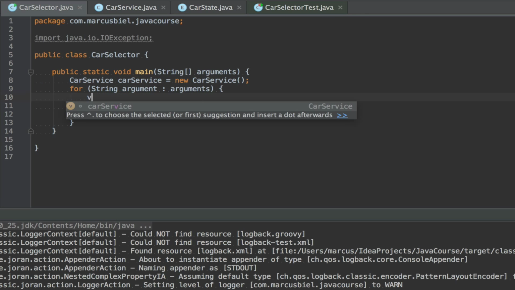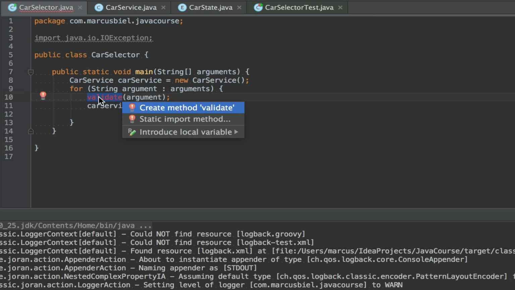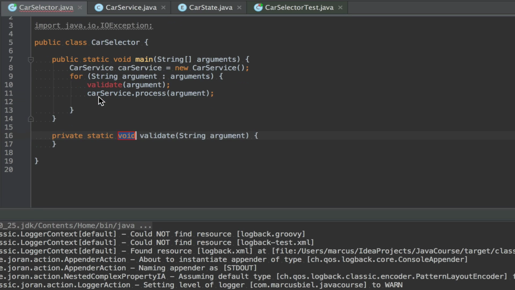Instead, I say validate argument. And now I can implement that method. Create method validate. My IDE helps me again. No. Well, actually, I want to say is valid with a Boolean returned.